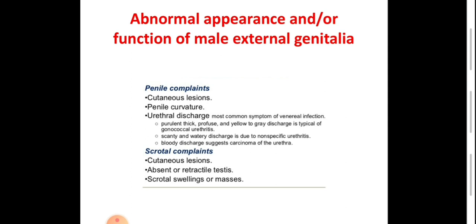Urethral discharge is one of the common complaints, usually due to infection or venereal infection. Purulent, thick, profuse, yellow or gray discharge is typical of GC, gonorrheal infection or gonococcal urethritis. Scanty, watery discharge is usually due to non-specific urethritis, usually Chlamydia trachomatis. A bloody discharge may indicate a pathology within the urethra, whether benign or malignant, such as a polyp of the urethra, viral infection of the urethra, or carcinoma of the urethra.